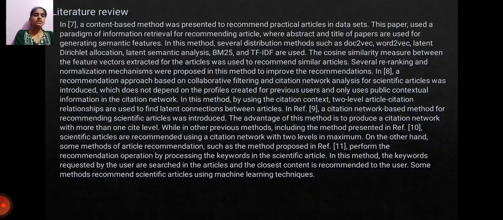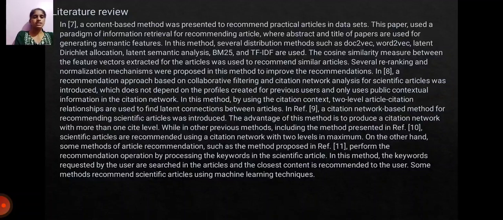The advantage of this method is that it produces a citation network with more than one site level, while the other previous methods, including the method presented in the scientific articles, recommend using a citation network with two levels at maximum. On the other hand, recommendation can operate by processing the keywords in the scientific article. In this method, the keywords requested by the user are searched in the articles and the closest content is recommended